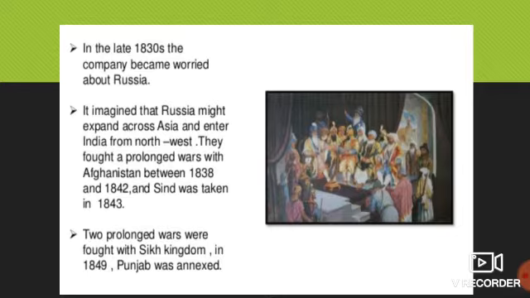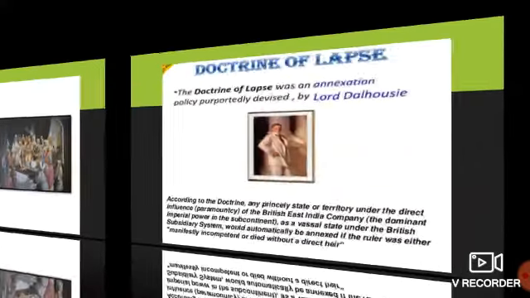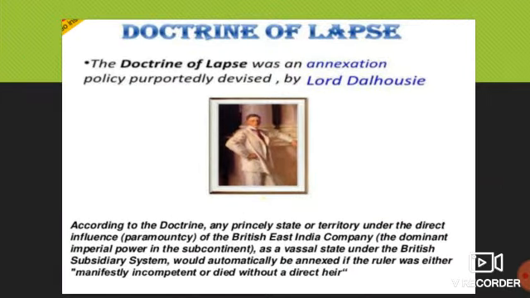So after that, again one change occurred, one term occurred over there. And what was that? Let's see. Okay, so the Doctrine of Lapse, that term came over there. What is that? Let's see. So the final wave of annexation occurred under Lord Dalhousie. If you can see in the picture, he is Lord Dalhousie. He was the Governor General from 1848 to 1856. Okay, he devised a policy that came to be known as the Doctrine of Lapse.